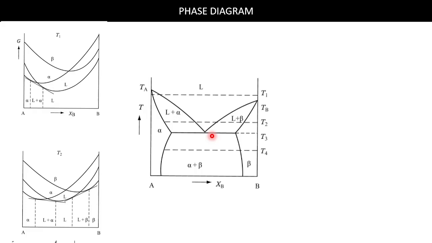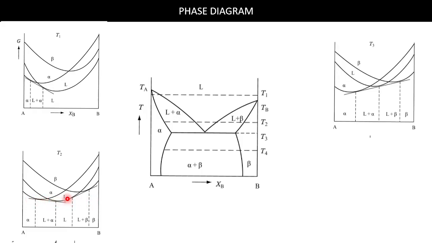This line which was representing equilibrium of two phases now has to be touching the three phases, one common tangent for three phases. Below one composition there is alpha stable, below another composition there is beta stable, and liquid will be in between those two.